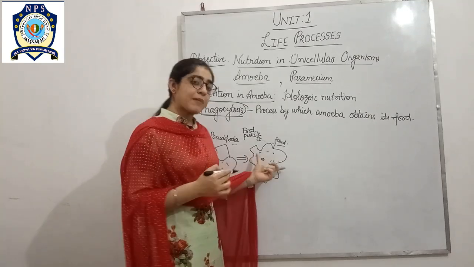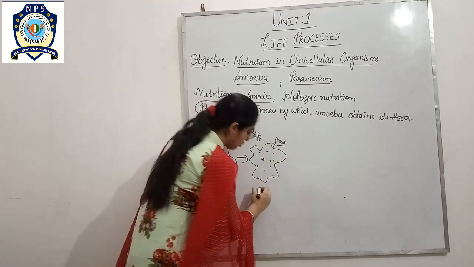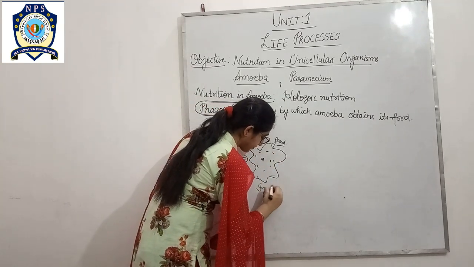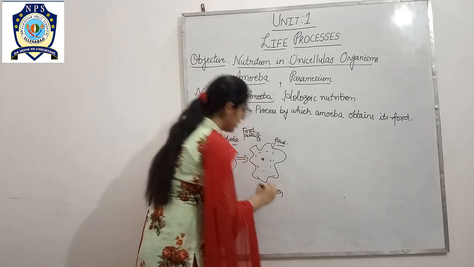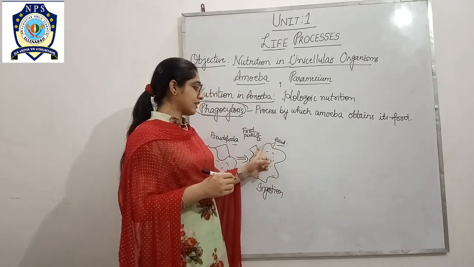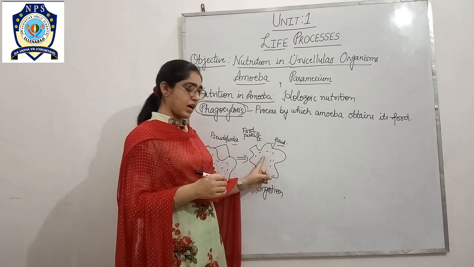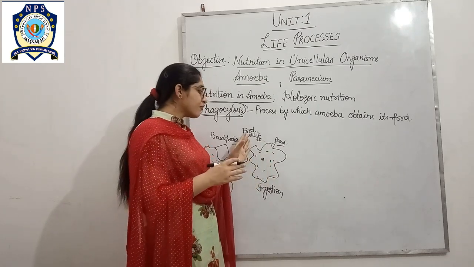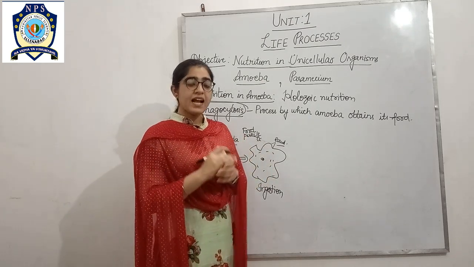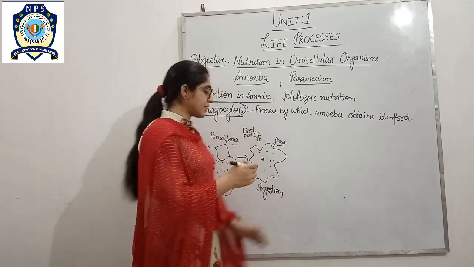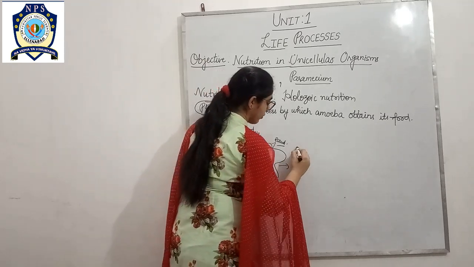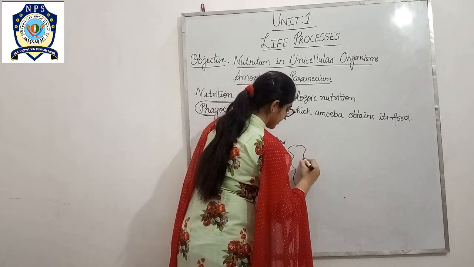This step of taking the food is known as ingestion. Whenever food particles come close to the amoeba, the pseudopodia fuse around the food particle and completely envelop it in a food vacuole, like this.